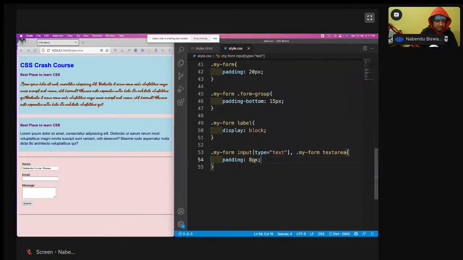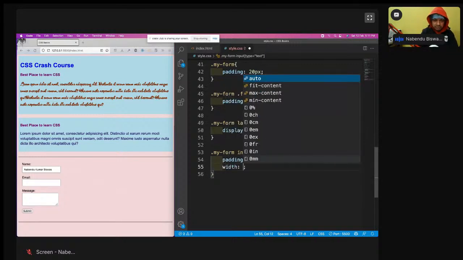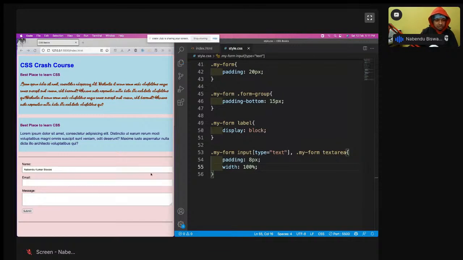I'll save it. See, the padding is now more. Then I'll have a width of 100%, because I want it to extend till the end. So it is going to the end. See, it is already looking very good. The form is looking very good.